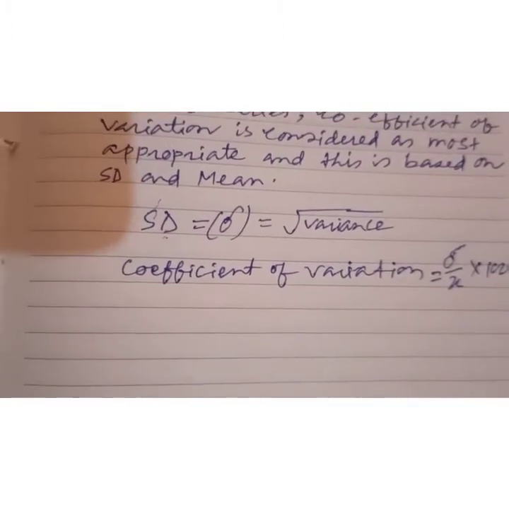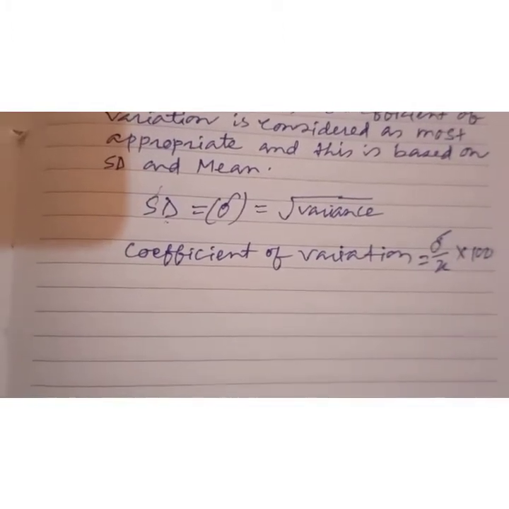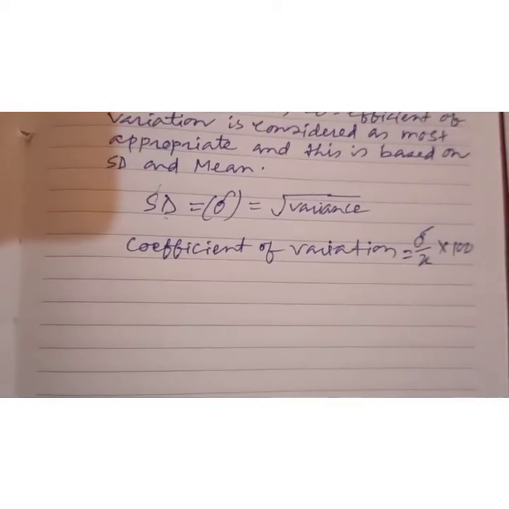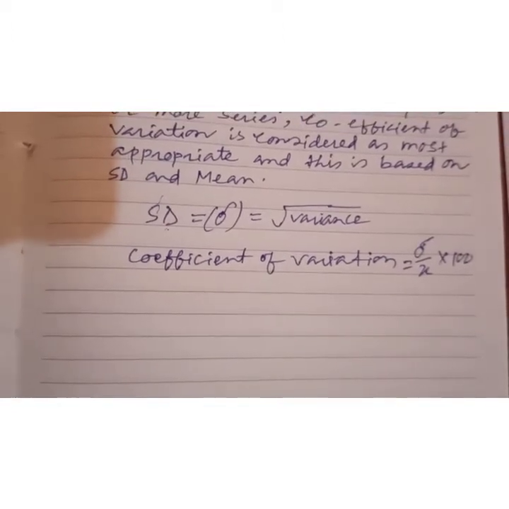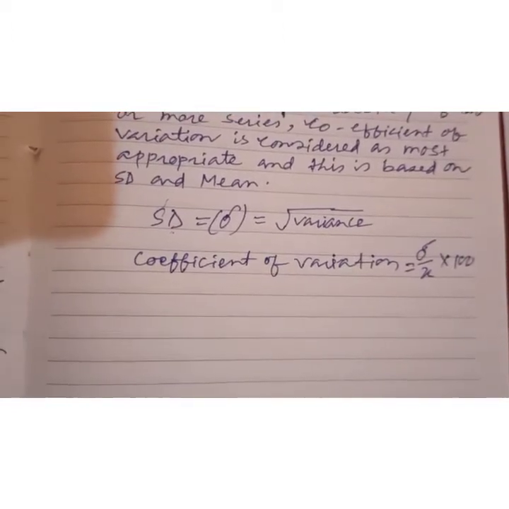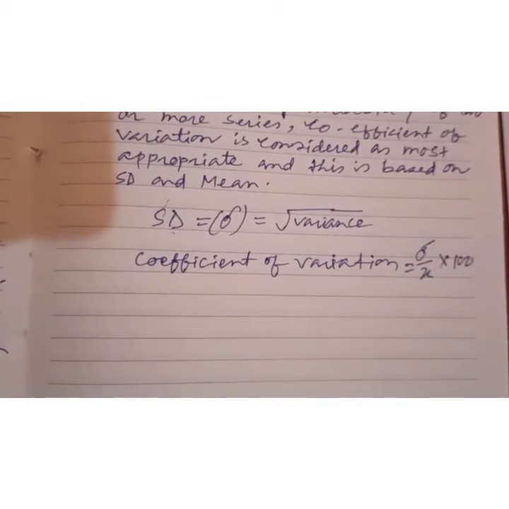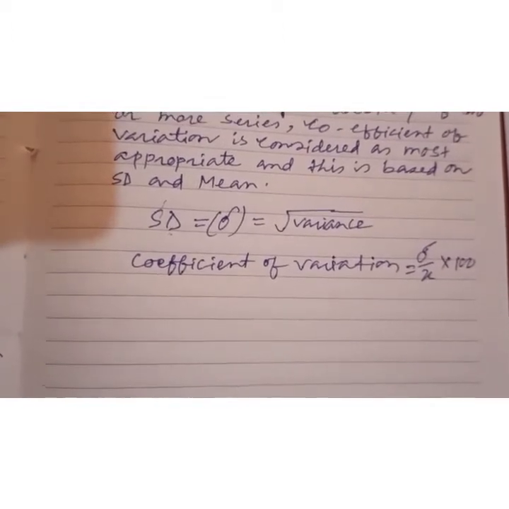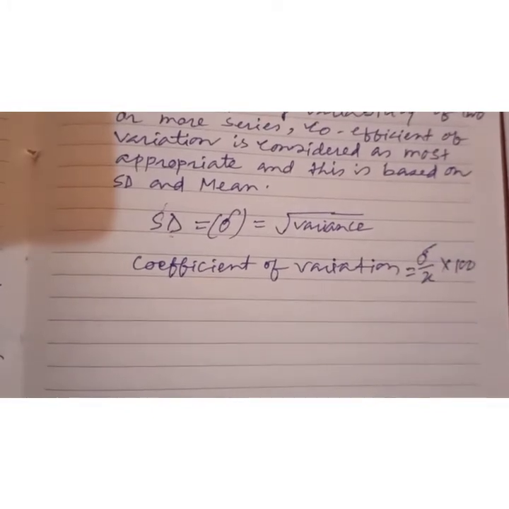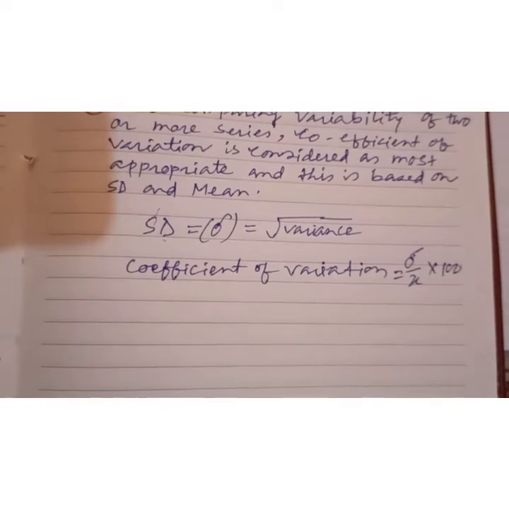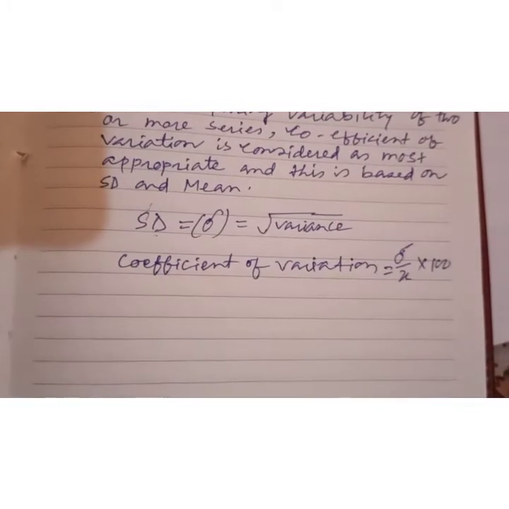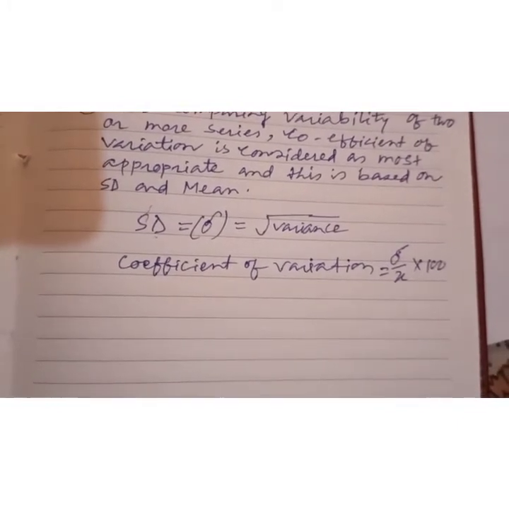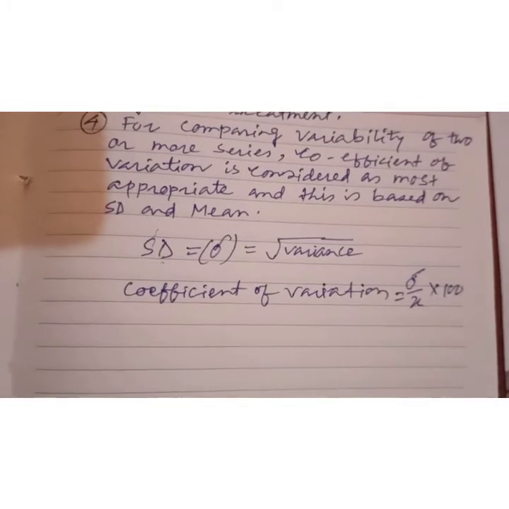Now significance. This measure is used to compare the variability, uniformity and stability of 2 or more series. Mind it, the series for which the coefficient of variation is less is said to be less variable or more consistent. On the other hand, the series for which the coefficient of variation is greater is said to be more variable or less consistent.